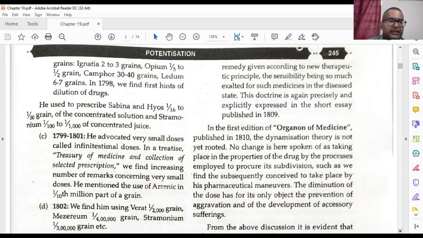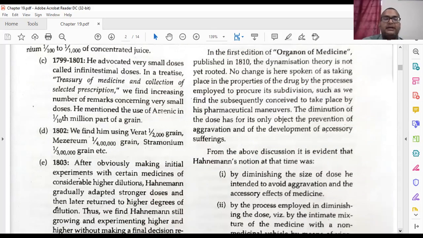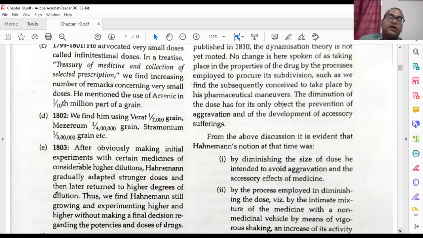He mentioned the use of arsenic in 1 by 10th million part of a grain. 1 by 10th million, you understand how much diluted. Arsenic is also a very bad poison. In arsenic poisoning, here also there is rice watery stool. Cholera, already you know, is one disease where the stool is like rice water. And in Arsenicum album, the stool is also like rice water. So sometimes it is very difficult to judge whether the patient is suffering from arsenic poisoning or from cholera. Without a lab test it is not easy to confirm.